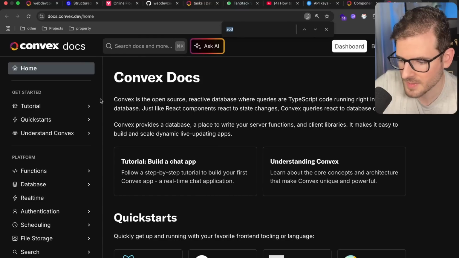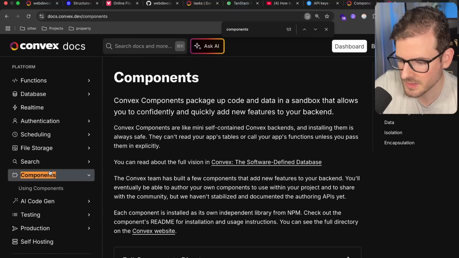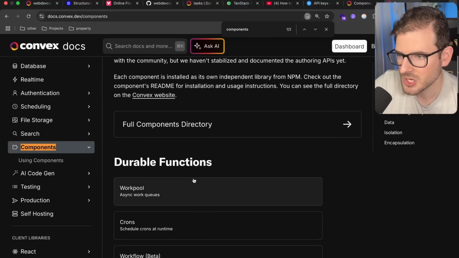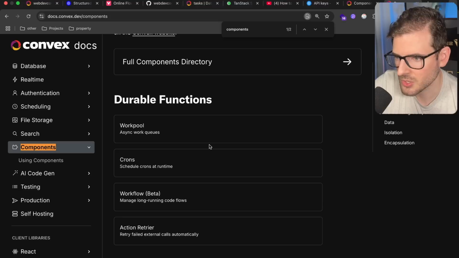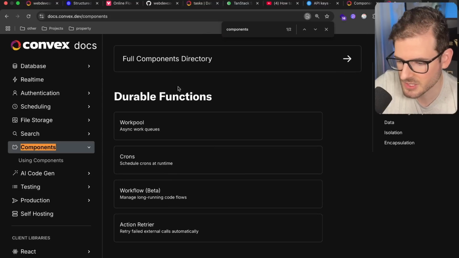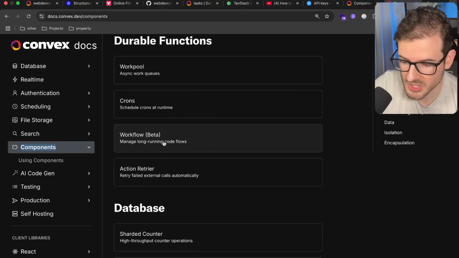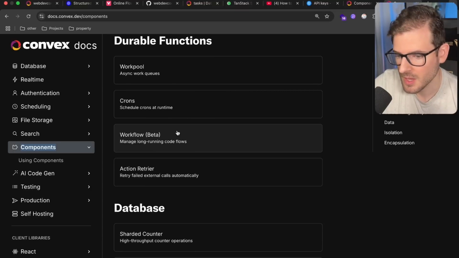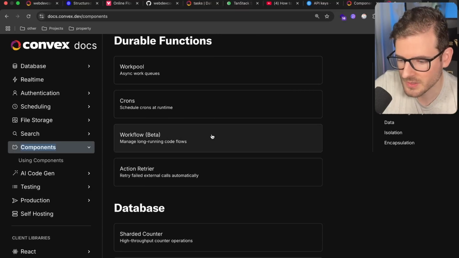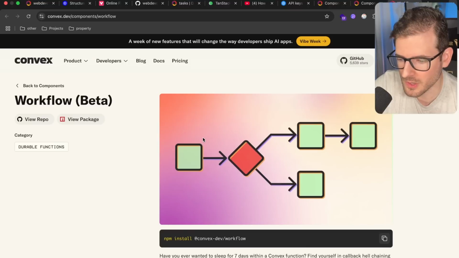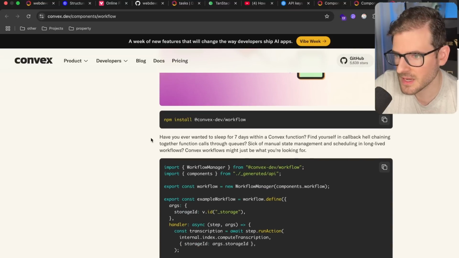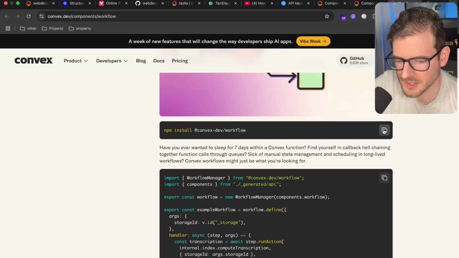So going back to the documentation, if you go to Components, they have a bunch of nice little components you can install into your project to give you various things such as work pools, cron jobs, and workflows, which is actually what we want to use to build out that entire workflow I talked about. So we're going to click on workflow, and they will explain how we can get this set up.